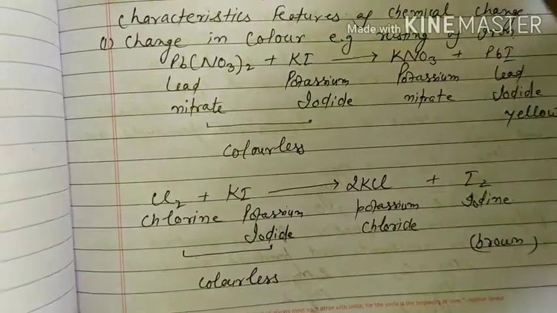That is the last topic of our lesson. One topic is left, corrosion, which you can do yourself, because we already read this topic in previous classes. So thanks and have a nice day.